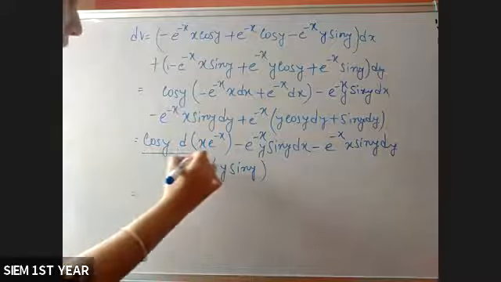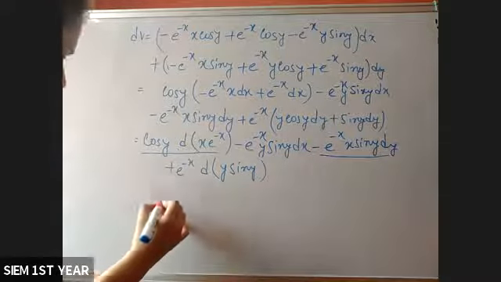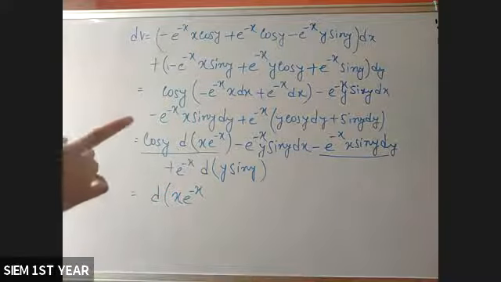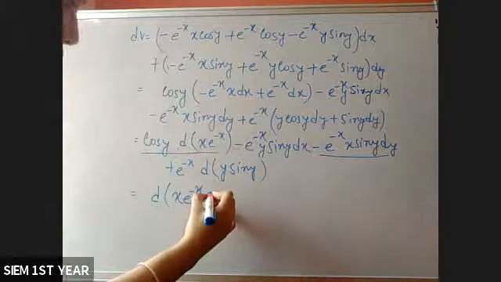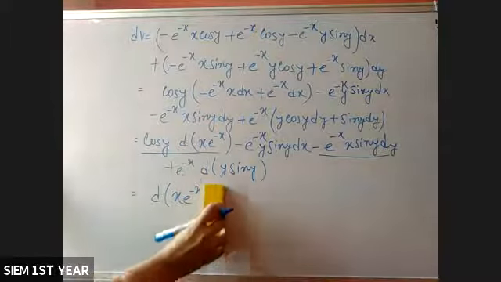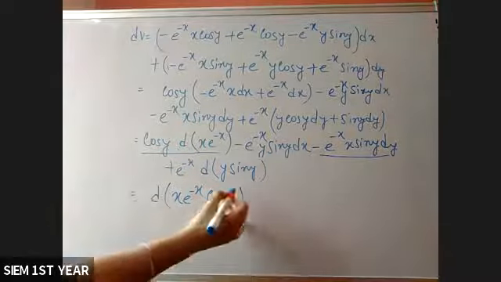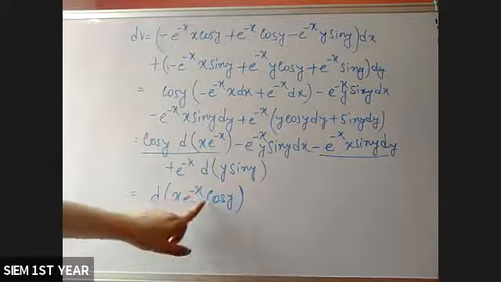So if I take this first term and this last term, third term, then see, can I write it in this form or not? e to the power minus x into... not sin y, it is cos y. Cos y. Okay, check whether I can write this first and third term in this form or not: d of x e to the power minus x cos y.